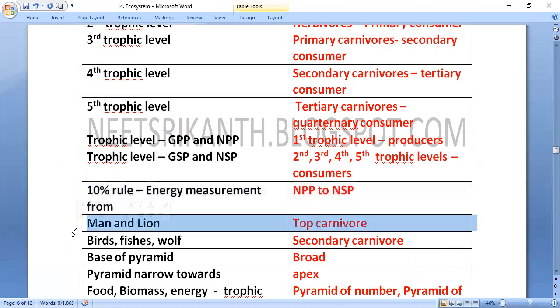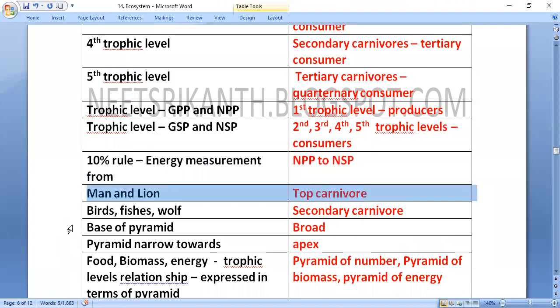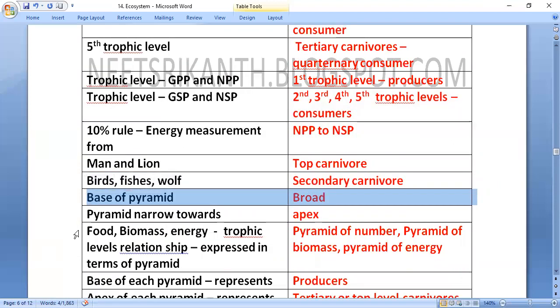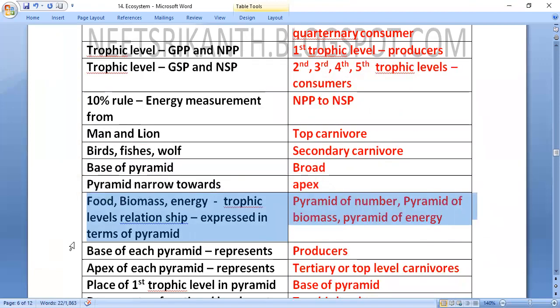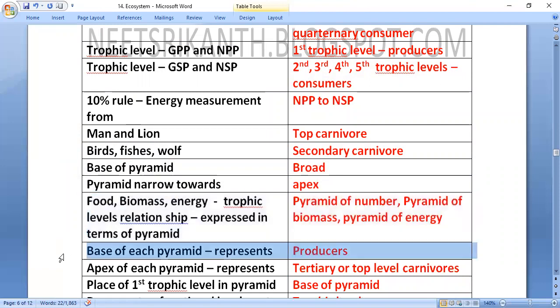Man and lion are considered top carnivores. Birds, fishes, owl, secondary carnivores. Base of pyramid is always broad in upright pyramids. Pyramid is narrow towards apex in upright pyramids. Food, biomass, energy, trophic level relationship is expressed in terms of pyramid: pyramid of number, pyramid of biomass, pyramid of energy.